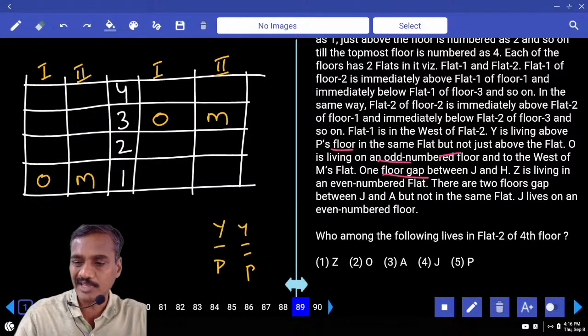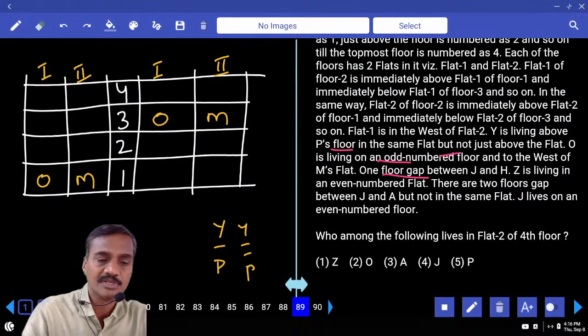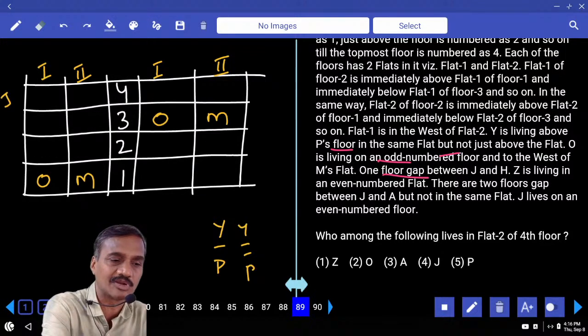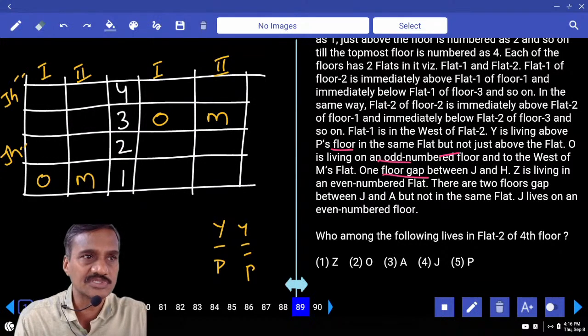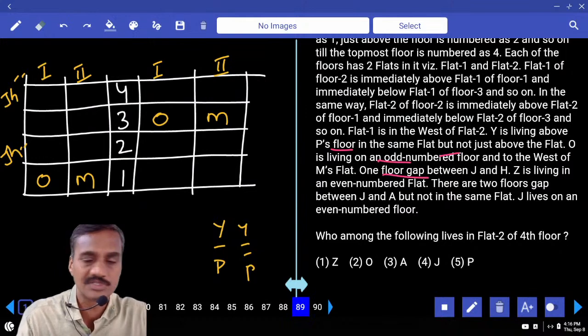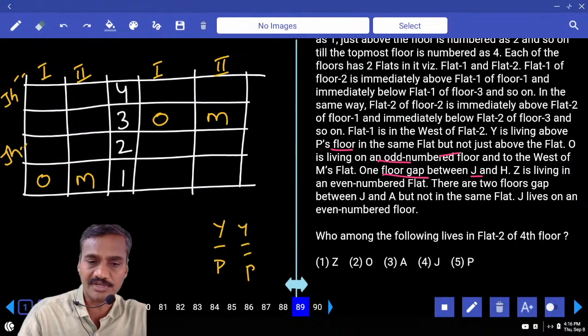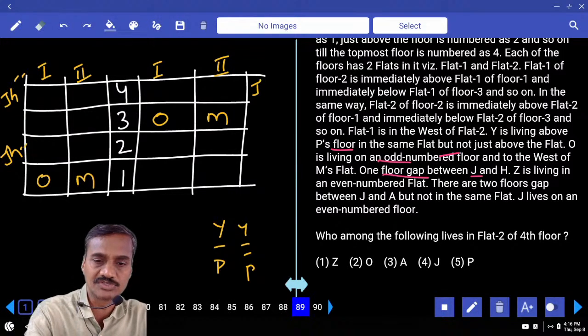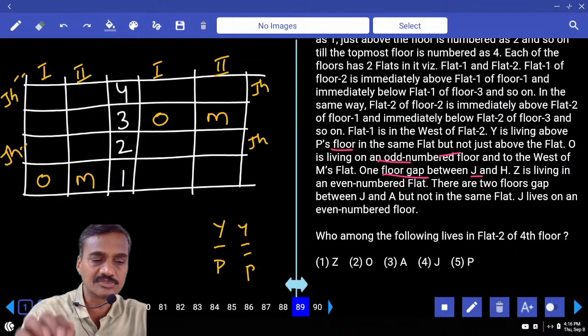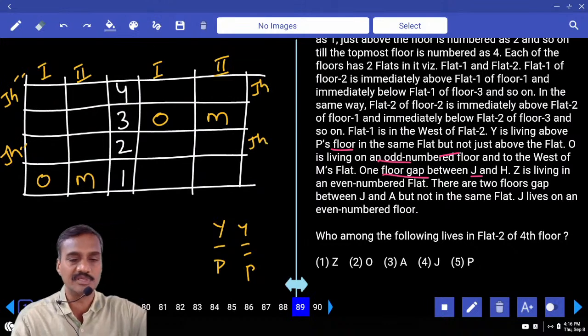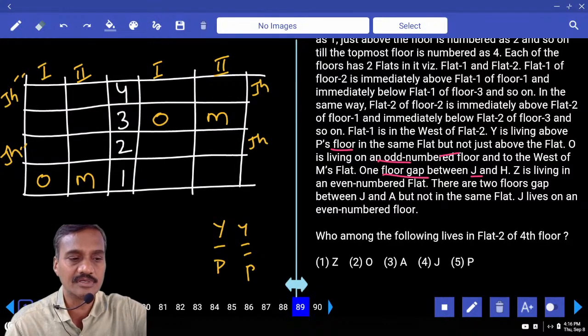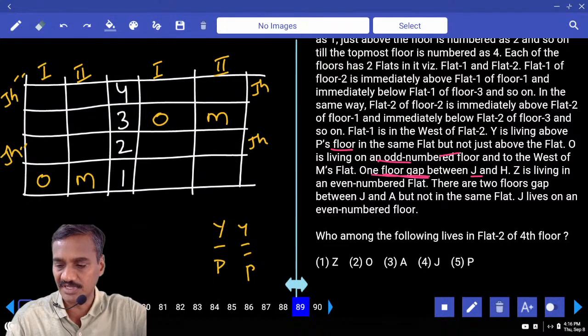And one floor gap between J and H. Now between J and H there must be exactly one floor gap. J here, H here, J here, H here. Whether these two persons can be in the same flat or different flats, we have no information. There is exactly one floor between J and H. Now J or H is here, the other must be in this. And J or H must be on the first, second and fourth floor. One floor between J and H.